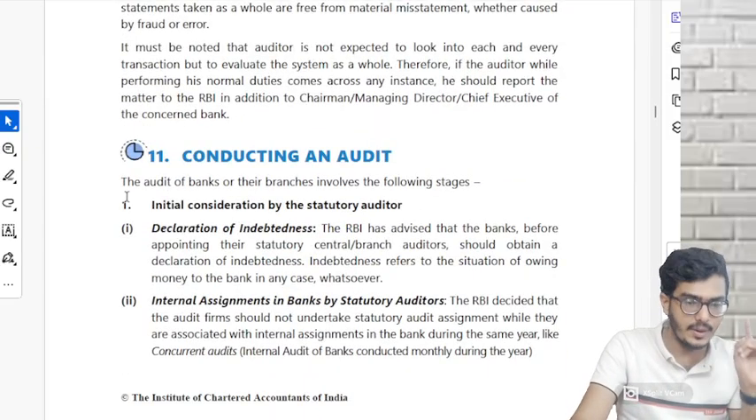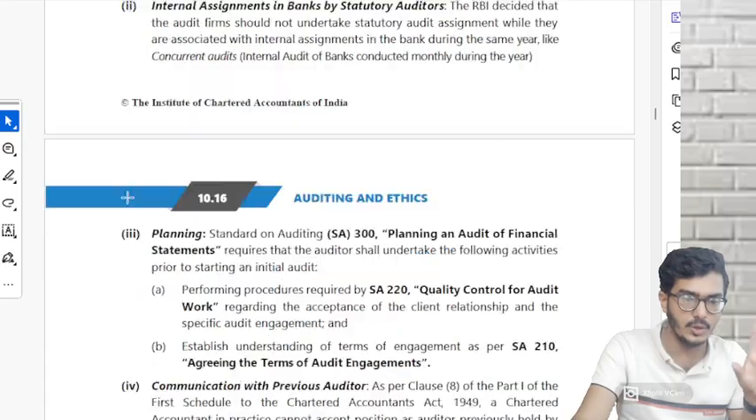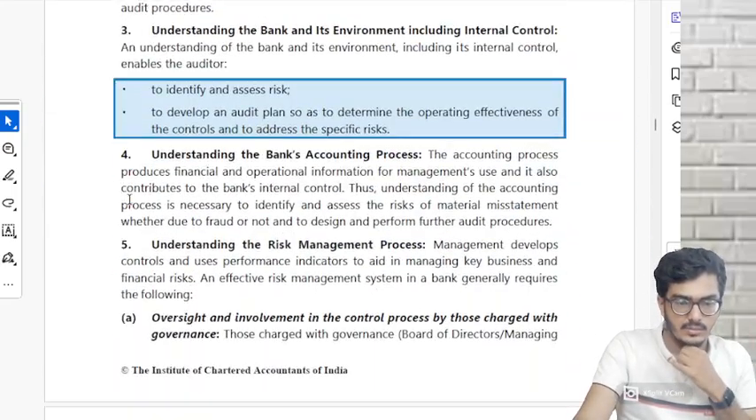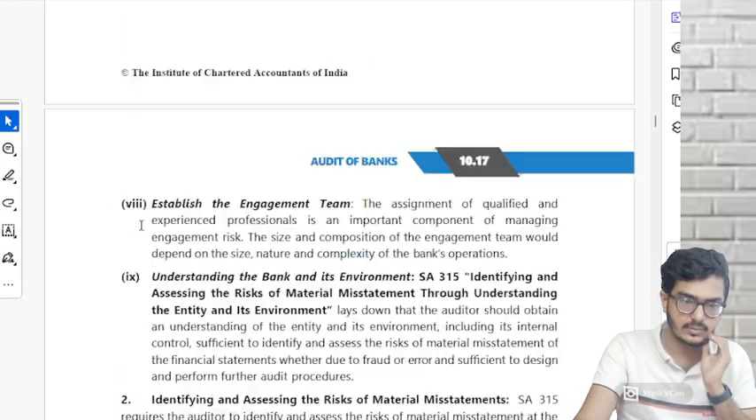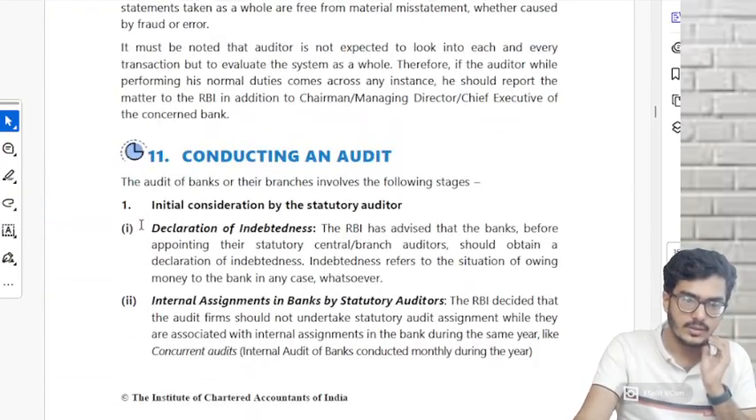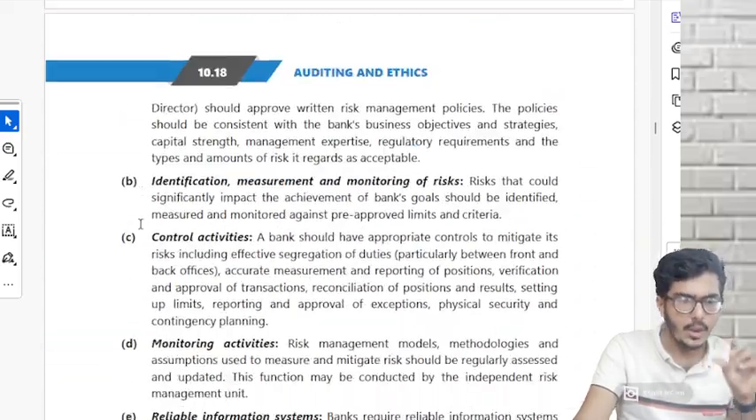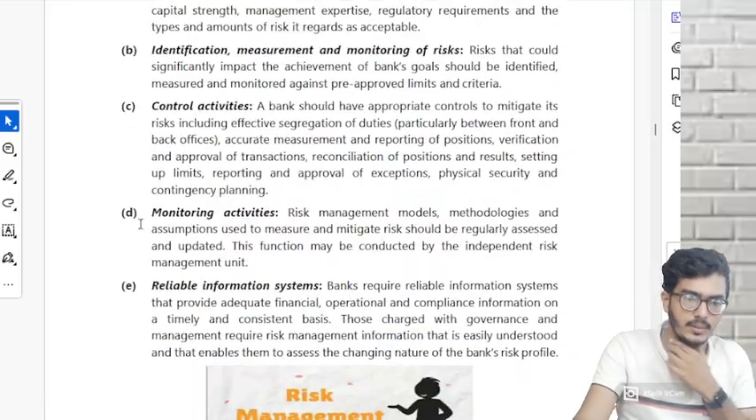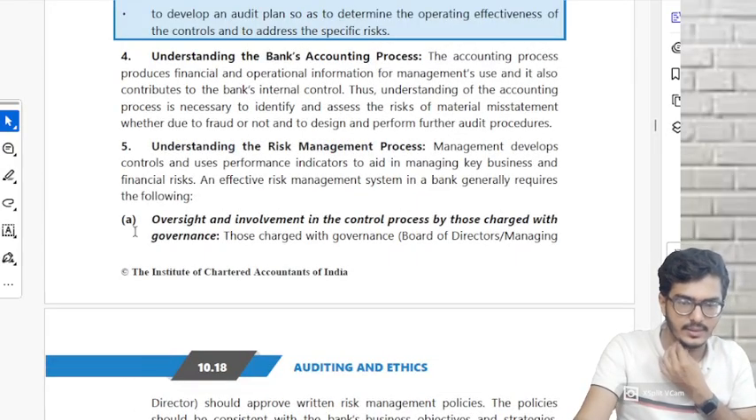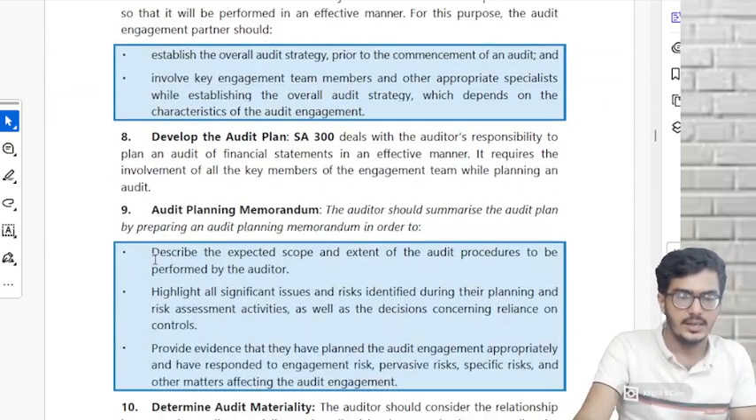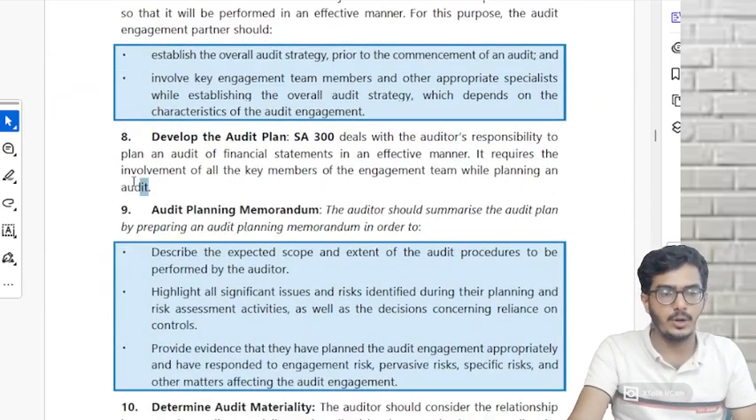Conducting an audit. From here you put RMN. Till point number 4 you put RMN. From here you put RMN. Till point number 4 you put RMN. Point number 5 alone you put mug. Point number 5 because it's a separate question. Point number 5 alone. Again from point number 6 till point number 8 put RMN.